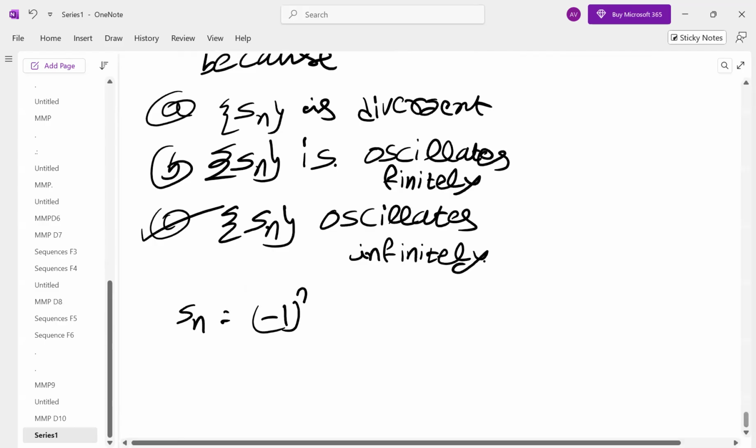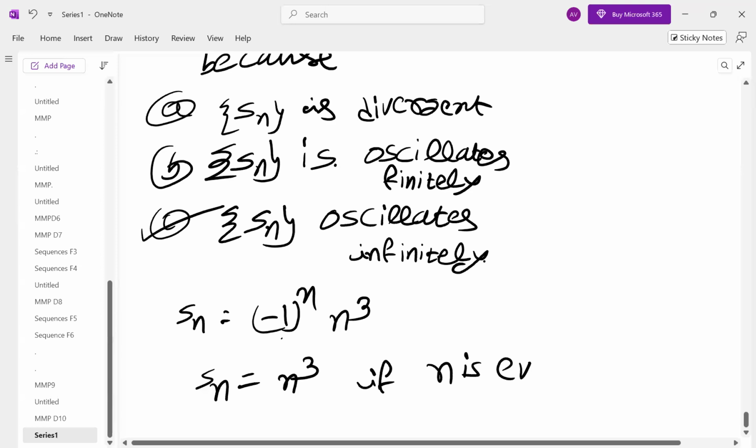As I said, whenever you are given minus 1 power n, you have to divide into two cases: n is even, n is odd. If n is even, minus 1 power n is 1, so this will be n cube.